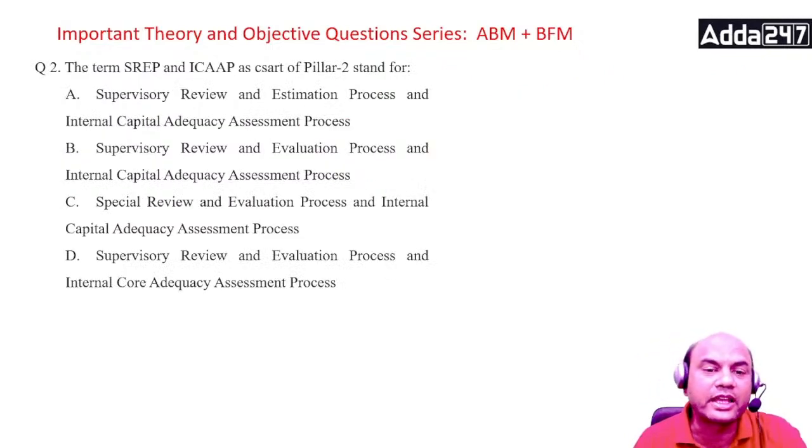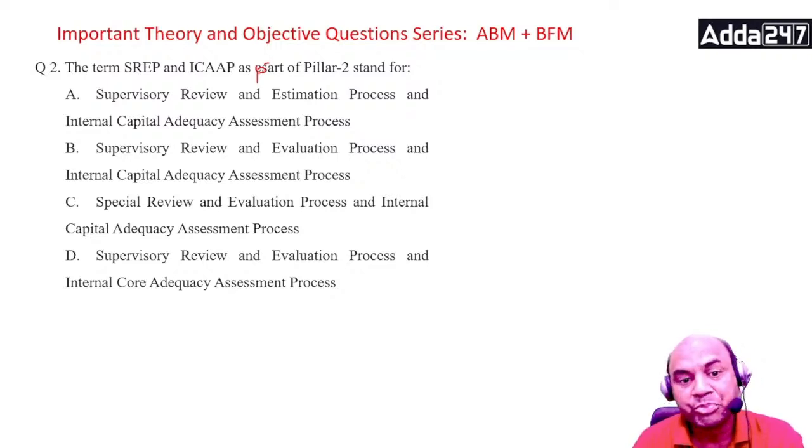The terms SREP and ICAP, as a part of pillar 2, stand for what? Supervisory review and estimation process and internal capital adequacy assessment process, or supervisory review and evaluation process and internal capital adequacy assessment. Now this is the same everywhere. Internal capital, this is the only change. So internal core adequacy is out. There is nothing called core adequacy, so D is out. So A, B and C. Here it is internal capital adequacy assessment process. That is the same. So it is either A, B or C.